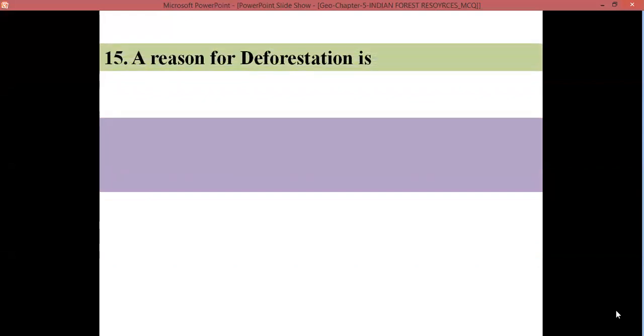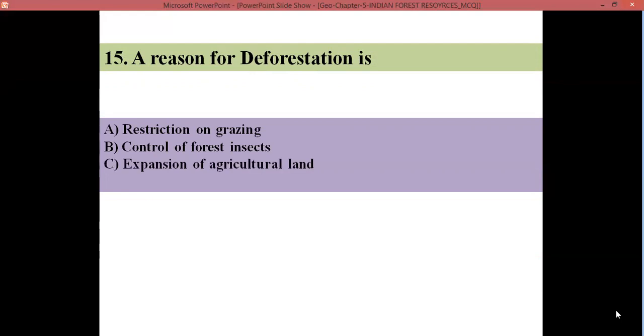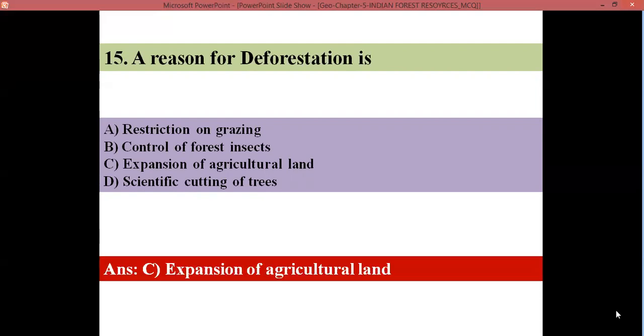A reason for deforestation is A. Restrictions on grazing, B. Control of forest insects, C. Expansion of agricultural land, D. Scientific cutting of trees. Yes, children, expansion of agricultural land, C, is the answer. When population increases, we have to meet the requirements. To meet the requirements of overpopulation, we have to clear the forest and use that land for agricultural purposes.